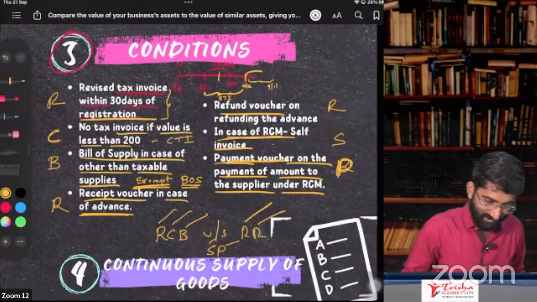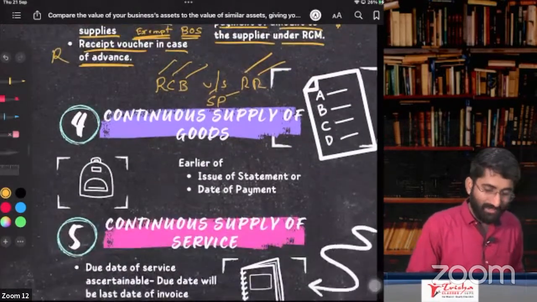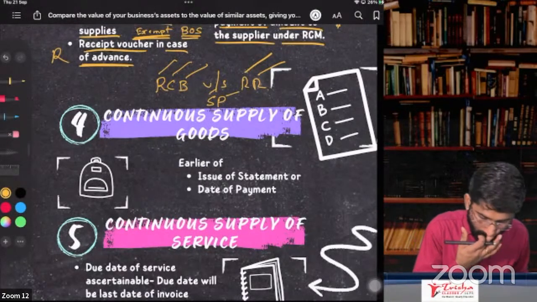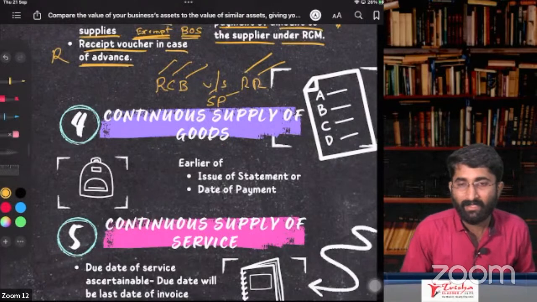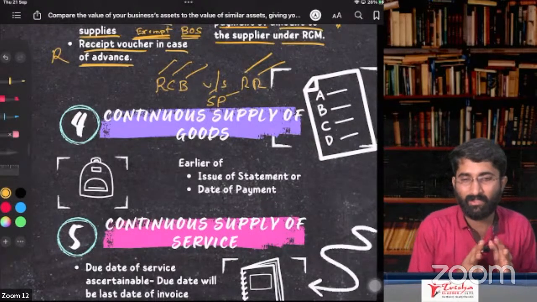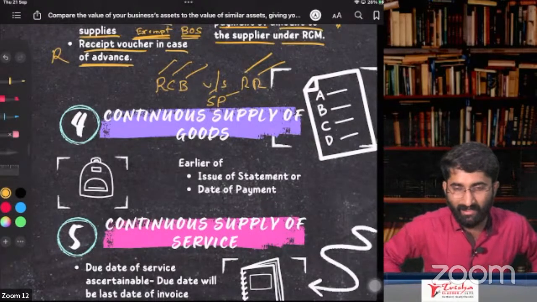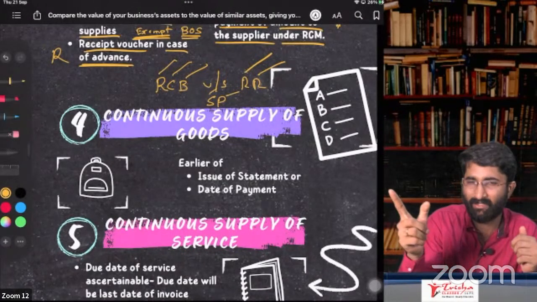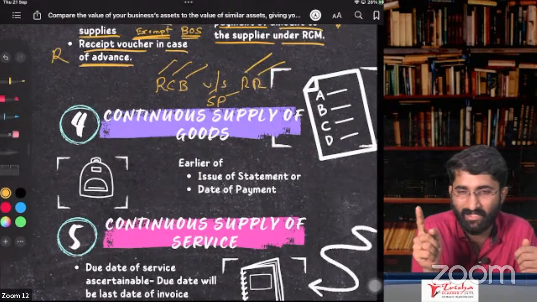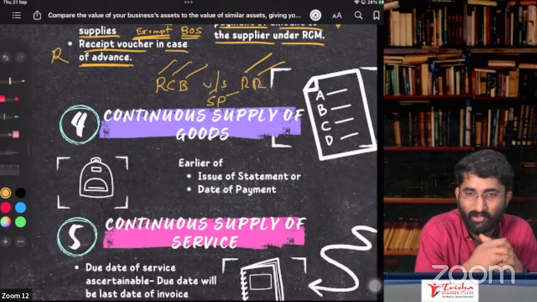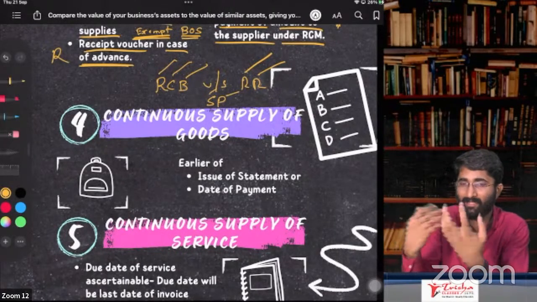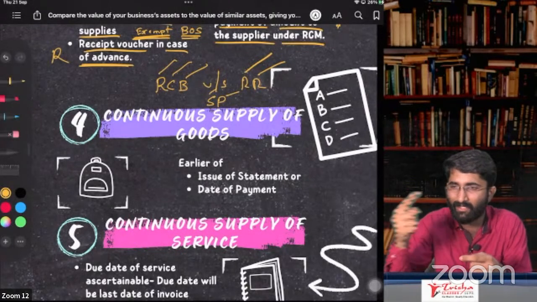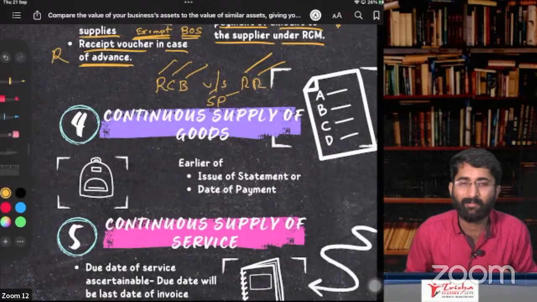So now, continuous supply of goods. What are the continuous supply of goods? I'll give a realistic example: electricity. As per GST, electricity is goods. So it is continuous supply. I am getting the lights here, continuously the goods is getting supplied. There is no interruption in between.